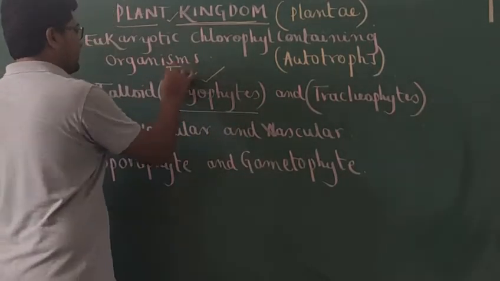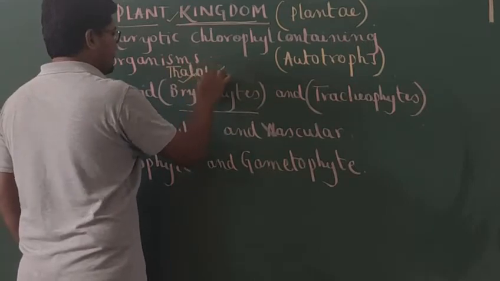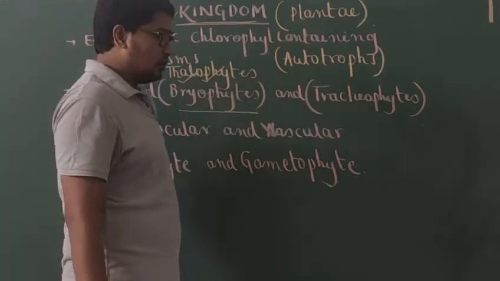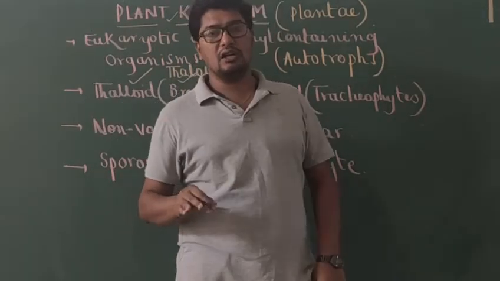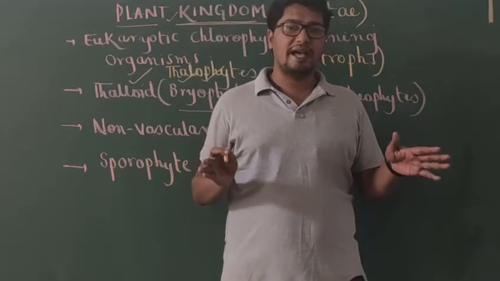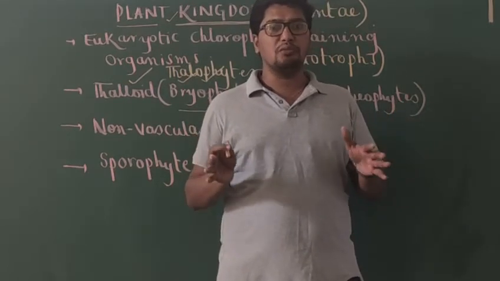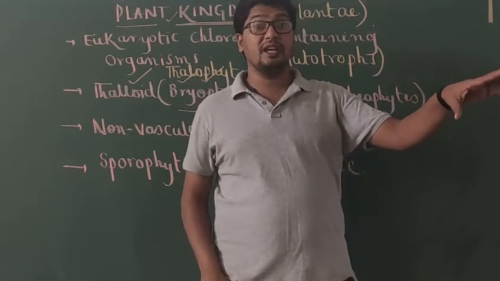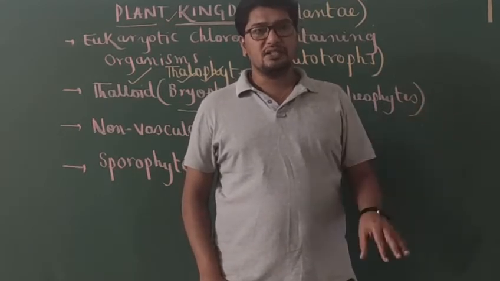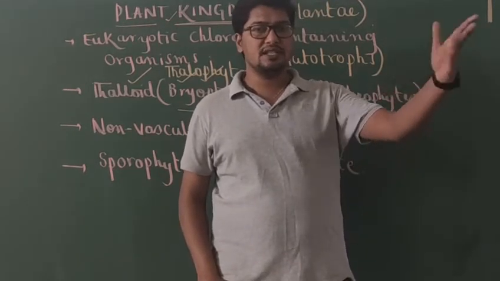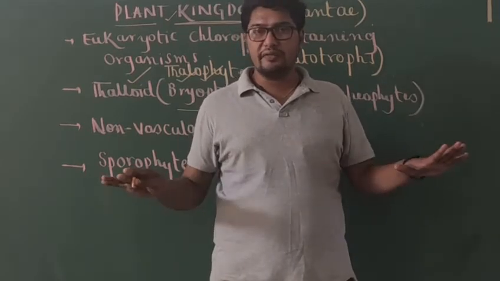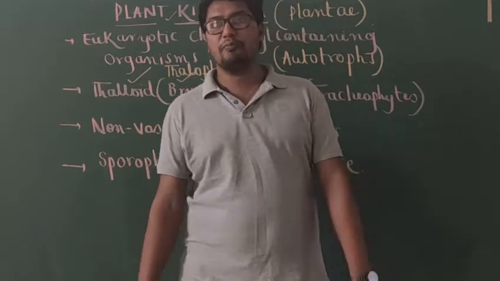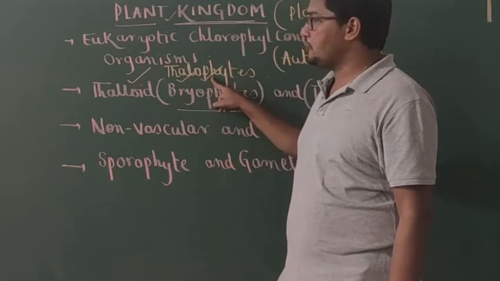But next group of plants, that is bryophytes. Bryophytes, based on body structure, we can call them thallophytes because they have thalloid body. So body of a bryophyte is called thallus. What do you mean by a thallus? Undifferentiated plant body. Means when you are observing a bryophyte like Marchantia, Funaria, etc., you don't find structures called roots, leaves, stem, etc. So plant body is not differentiated into structures like roots, stem and leaves, and such type of plant body is called thallus, and such plants are called thallophytes.